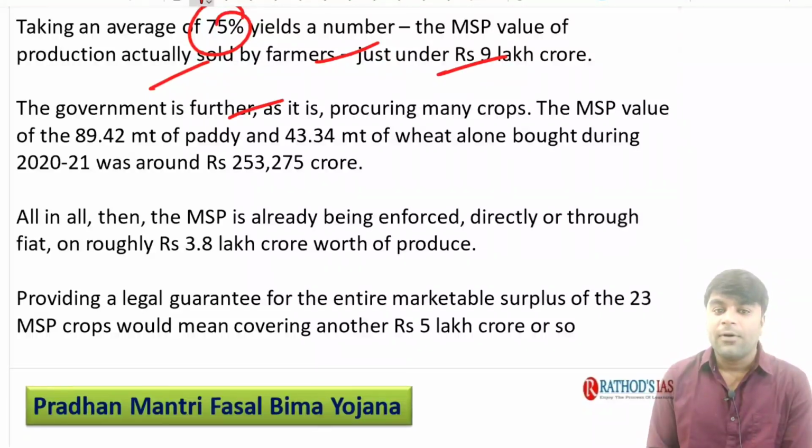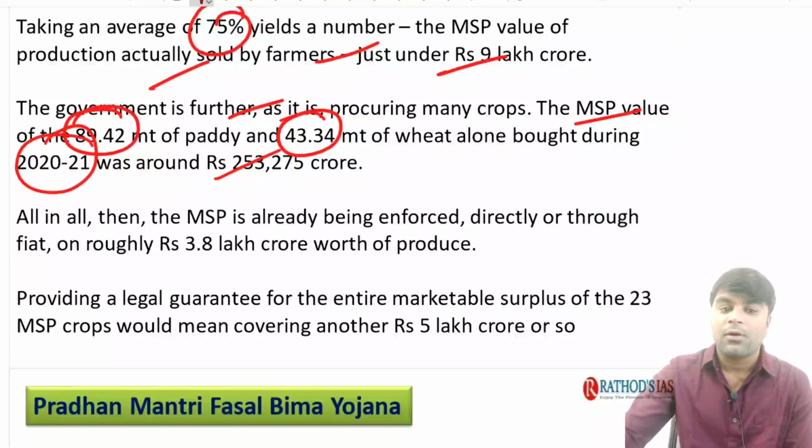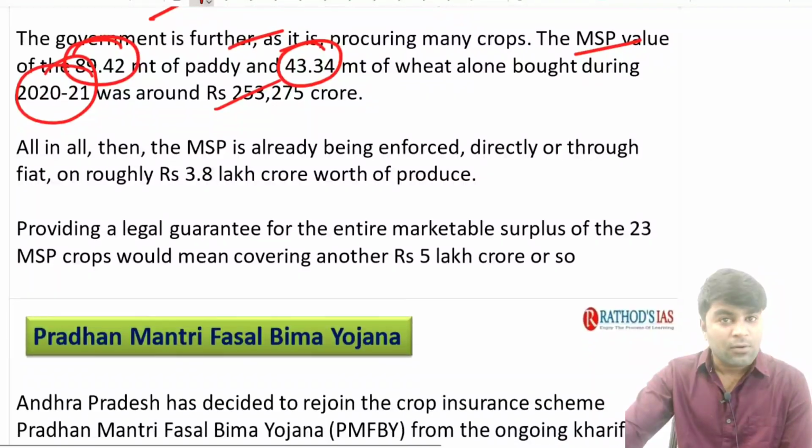The government of India further, the MSP value of 89.42 million tons of paddy and 43.34 wheat alone bought during 2021, which costs around 2,53,275 crores for the farmers.